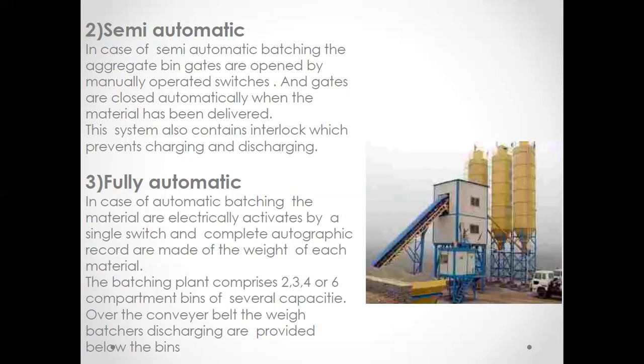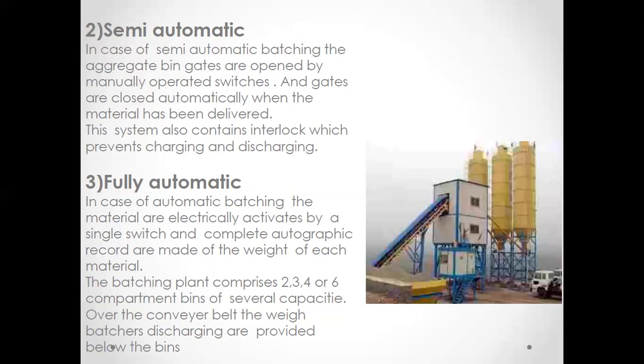A batching plant comprises two, three or six compartment bins of several composites over a conveyor belt. The weigh batches are discharged below the bins. In this case, belt conveyors are used, as it is operated automatically.